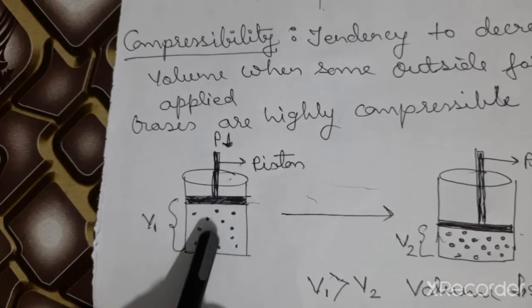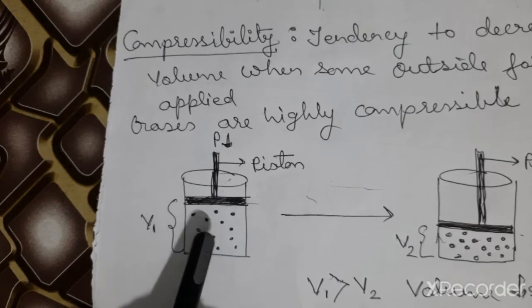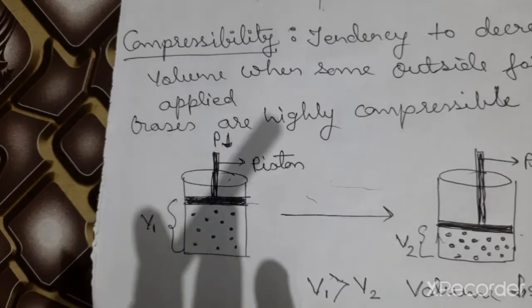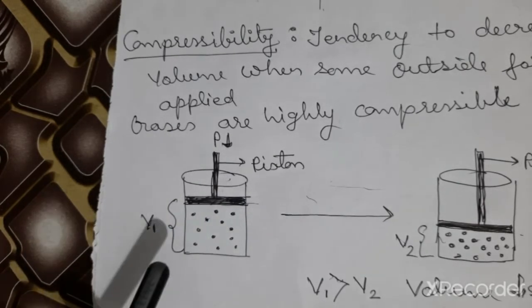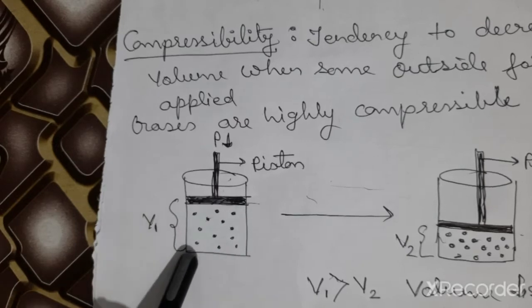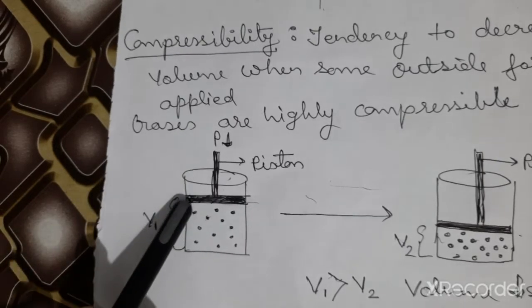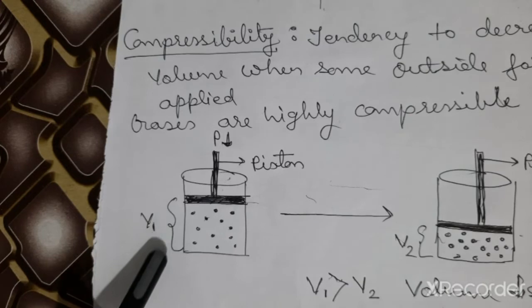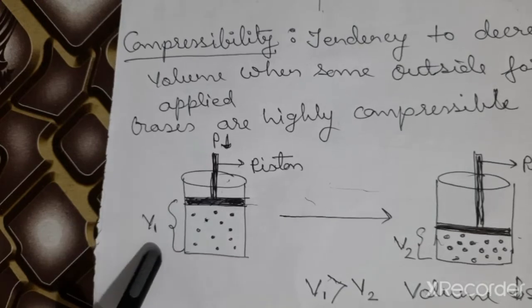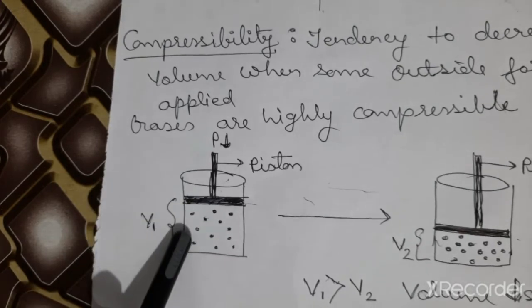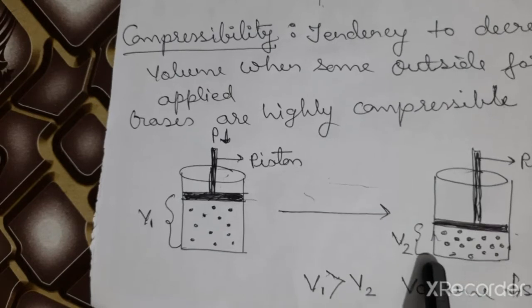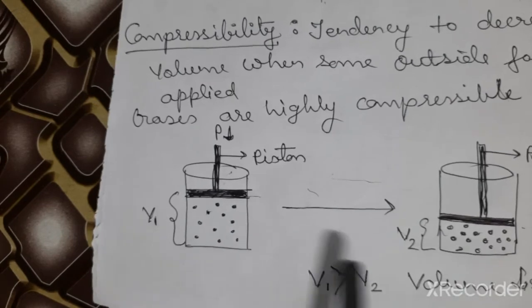The particles of gases, as we already learned, have maximum spaces between them. Initially the volume of the gas is this, and when you apply pressure, the volume of the gas decreases from V1 to V2.